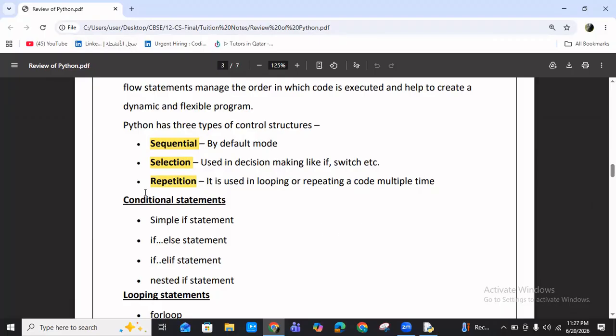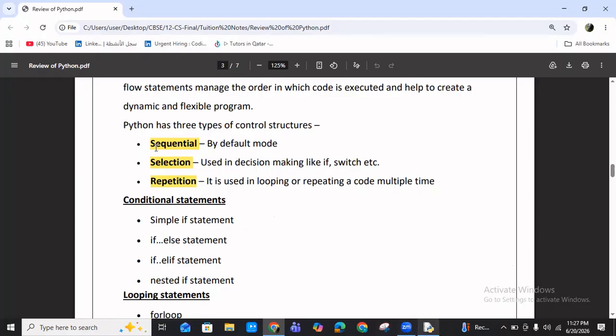Okay, we are going in detail. So conditional statement means this one, selection statement. These are the examples. Simple if statement, only if part. Then if else statement. That means if the condition is true, then the body of if will work. Otherwise, else part will execute. If elif statement, that is multiple condition checking. Nested if statement. Nested if means one if inside another if. Then I will show you the example here.